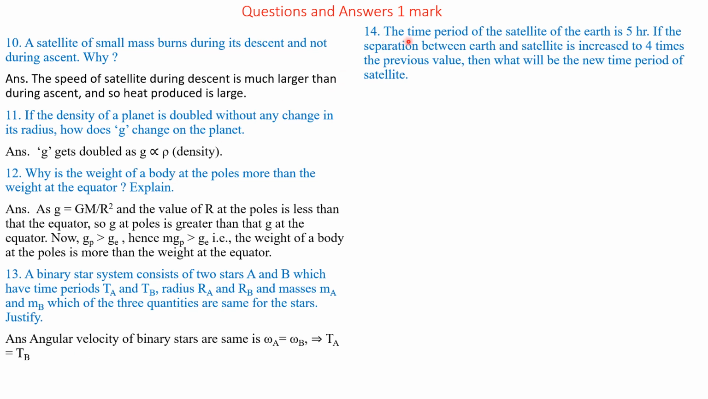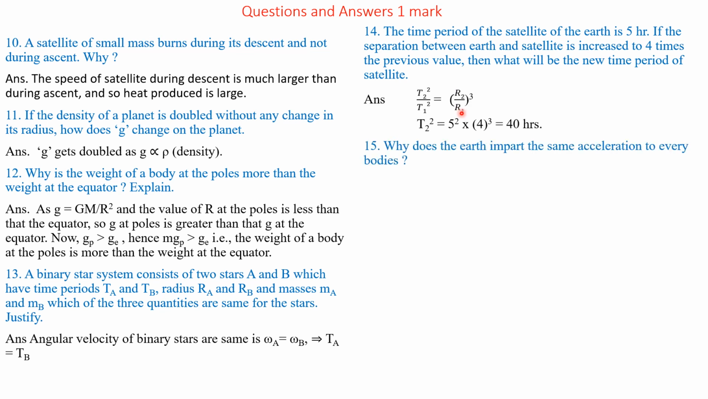Question number 14. The time period of satellite of Earth is 5 hours. If the separation between Earth and satellite is increased to 4 times the previous value, then what will be the new time period of satellite? This question also we will answer in the next session.